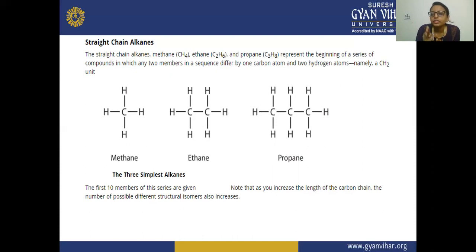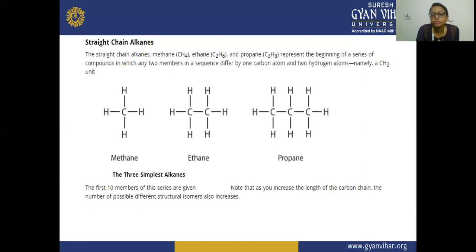After propane, you add CH2 and it becomes butane. After another CH2, it becomes pentane. This is the constant difference in the sequence. Here the three simplest alkanes are given.